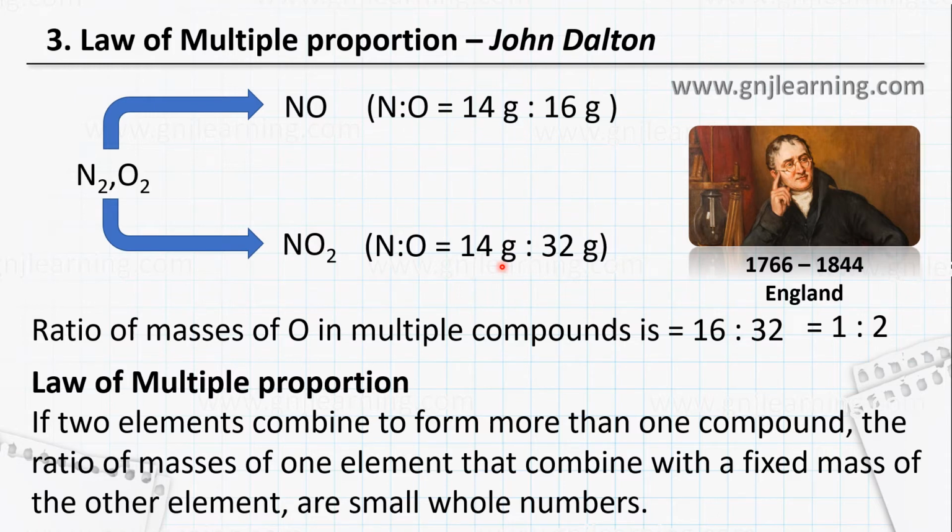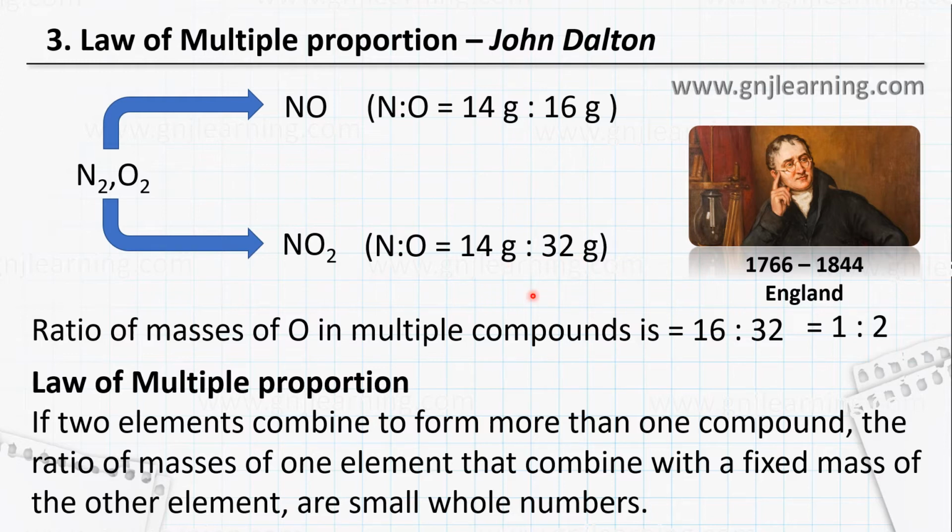Later it was found that this is not always true, because certain compounds called organic compounds can have large whole number ratios, like 1:100 or more. So some ratios are like that in the case of organic compounds. At least many of the inorganic compounds hold good in the case of Dalton's law of multiple proportion.